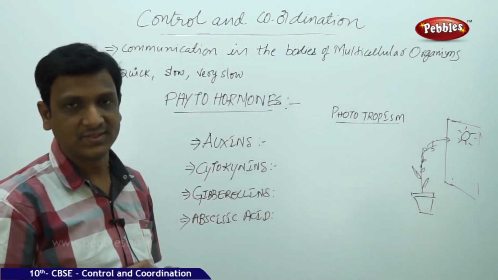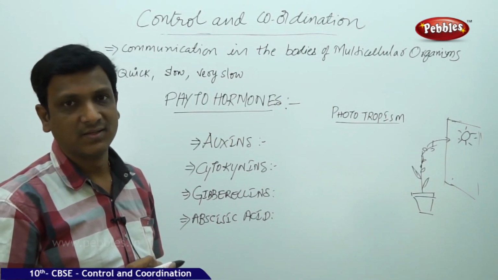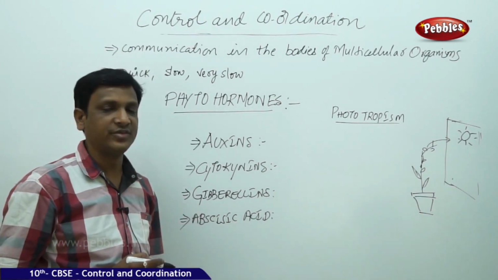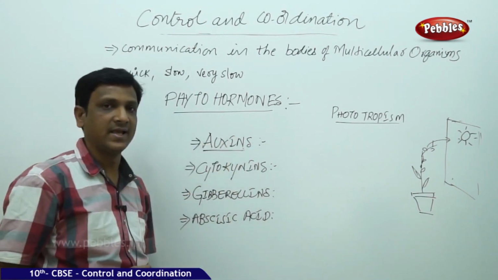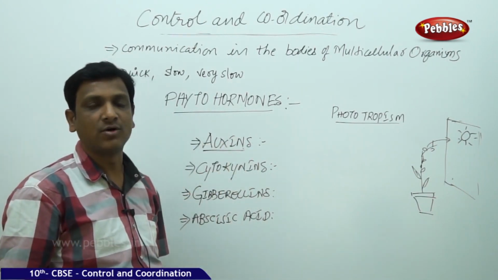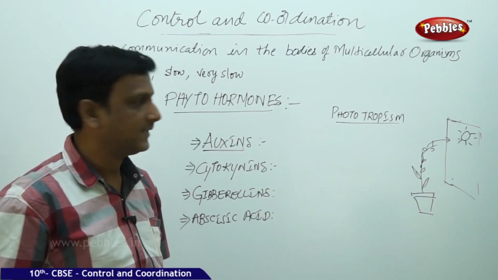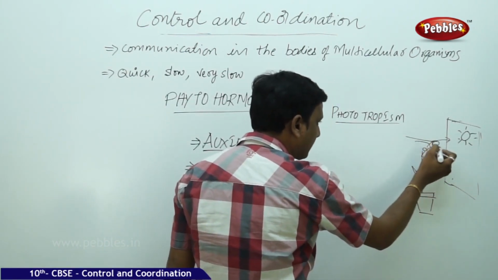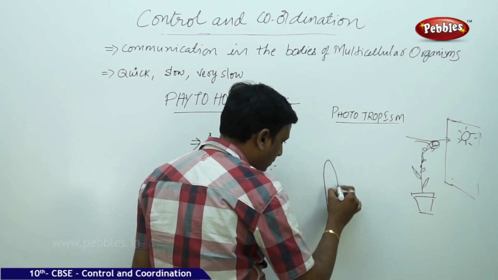So how does this happen? How can a plant bend towards the sun? I already told you that the plants show this phototropism because of the chemical substance present in their bodies, that is the auxin. Where is this auxin found? Auxin is found in the tip of the shoot of a plant. Say for example, I am drawing a magnified view of this tip. This is the tip of the plant.